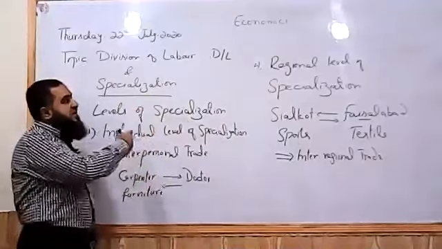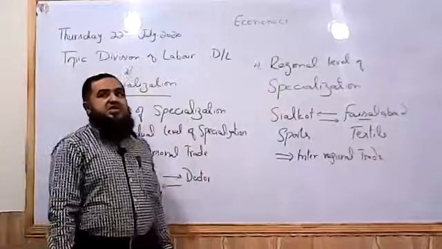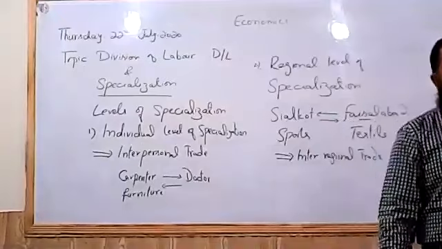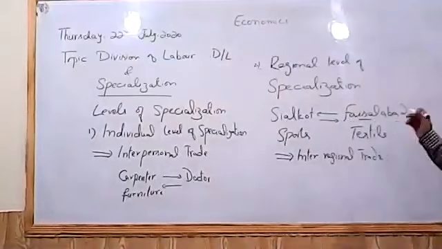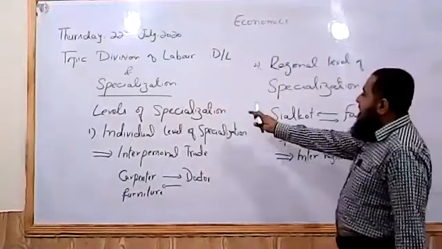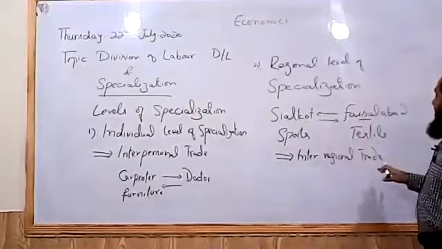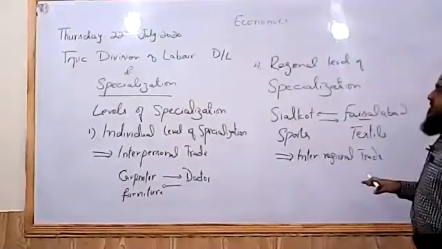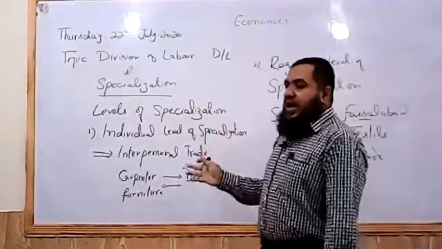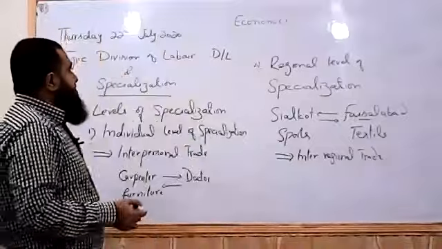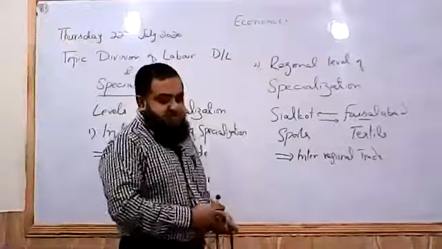The individuals in those regions are the specialists of their task. That is why that region has become famous or specialist in producing a certain type of product. So we see that when the level of specialization and division of labor is increasing, we have more trading activities among the regions and among the individuals, and it will increase the economic growth of the country when it is adopting more specialization.